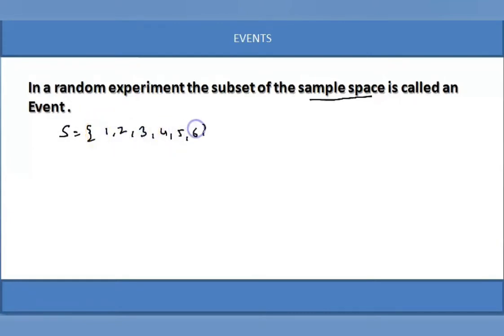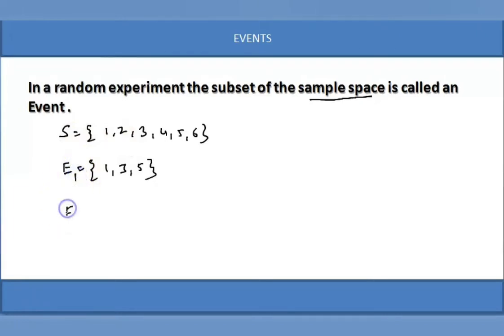Isn't it? This is the sample space when a die is rolled. I create a subset of getting 1, 3, 5, odd numbers on the die. This is one event, getting an odd number. This is a subset of the sample space, so we call it an event.